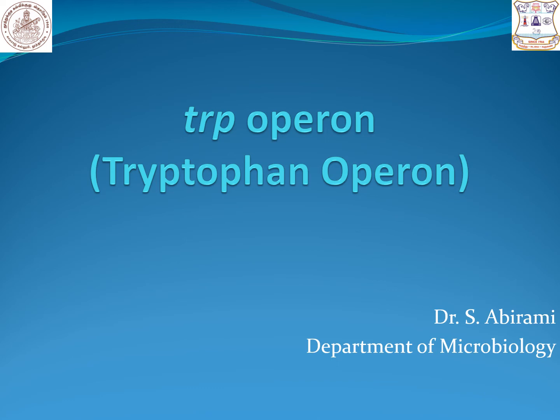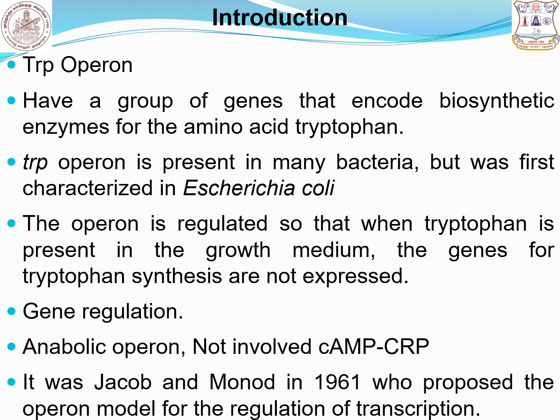We are going to learn about the topic tryptophan operon. Tryptophan operon is responsible for the synthesis of the amino acid tryptophan. What is an operon? Closely linked genes responsible for a single function, that is why we use the word operon. Here, tryptophan operon means a group of genes responsible for the biosynthesis of the amino acid tryptophan.